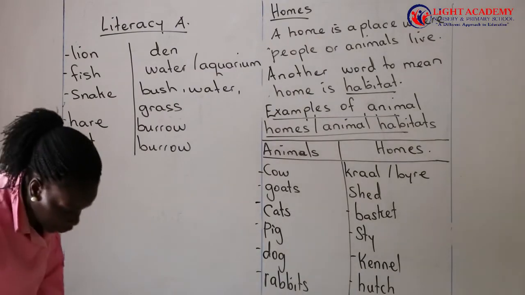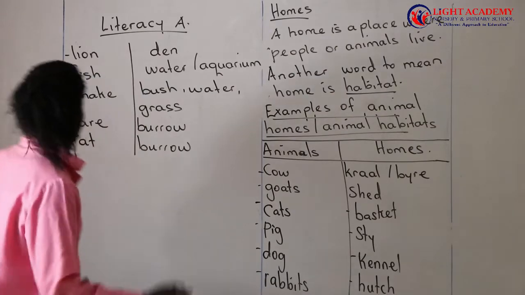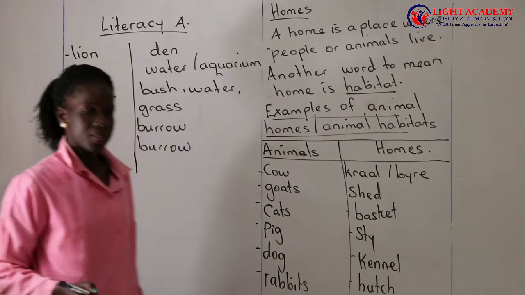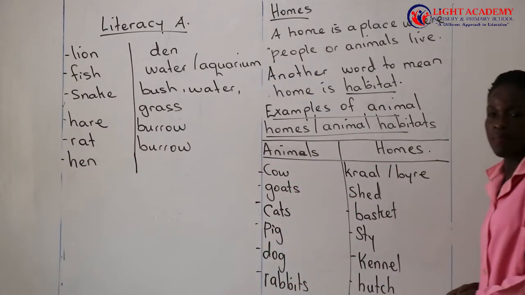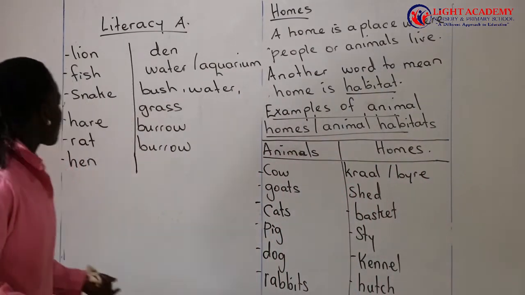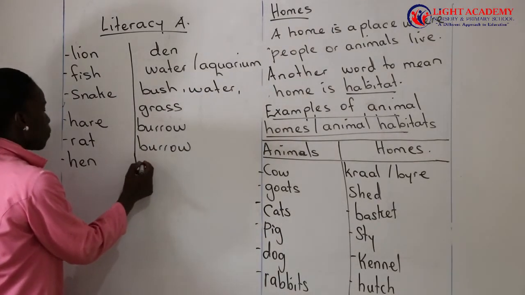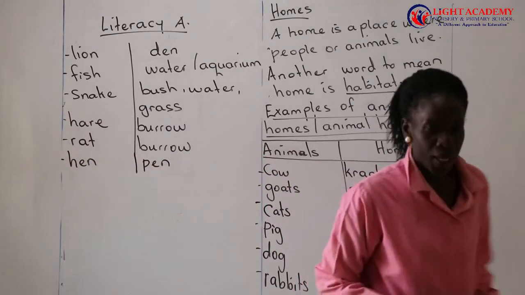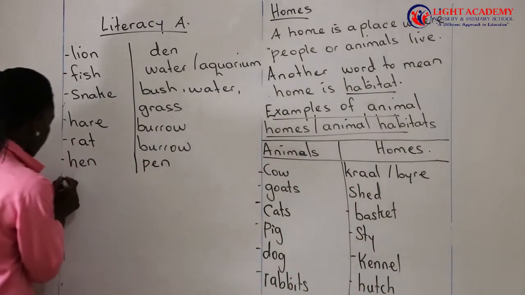Then we also have animals like the hen. I know some of you are going to say, but teacher, a hen is a bird. A hen is also an animal. It is a bird, but it is under the class of animals called the birds. So a hen is a bird as well as an animal. A hen lives in a home called a pen. So those are some of the animals and their homes that we're talking about today.